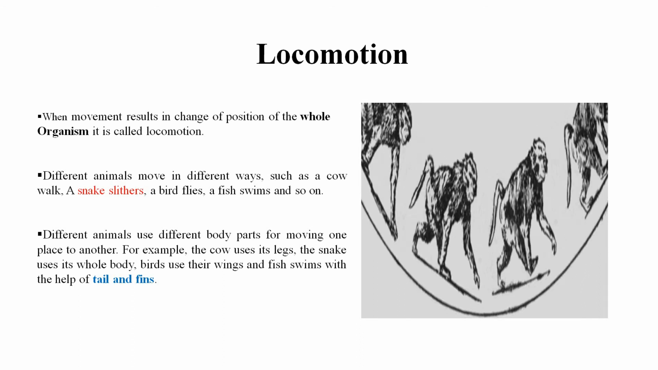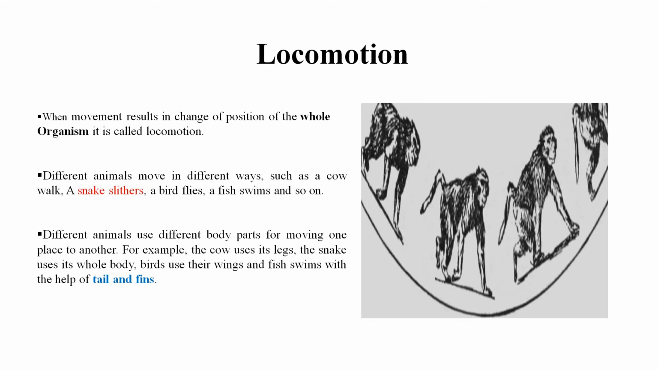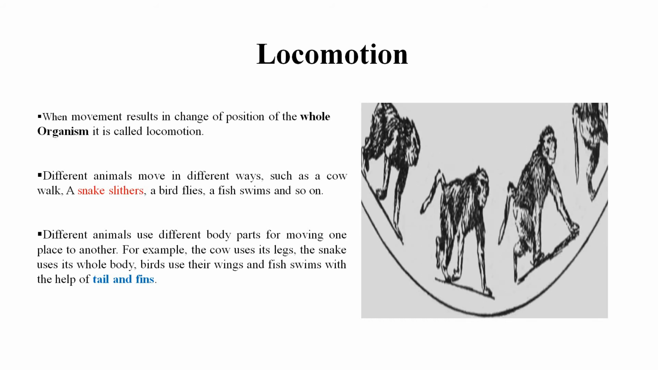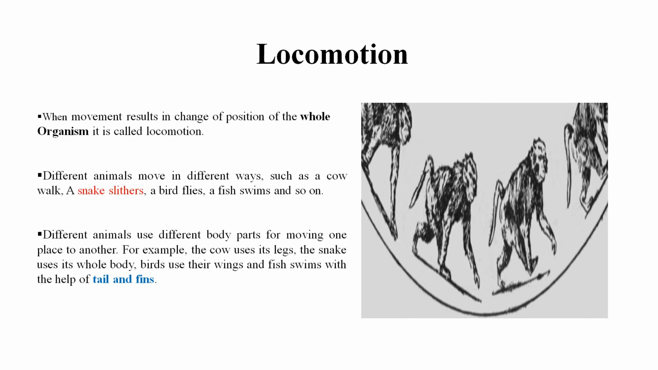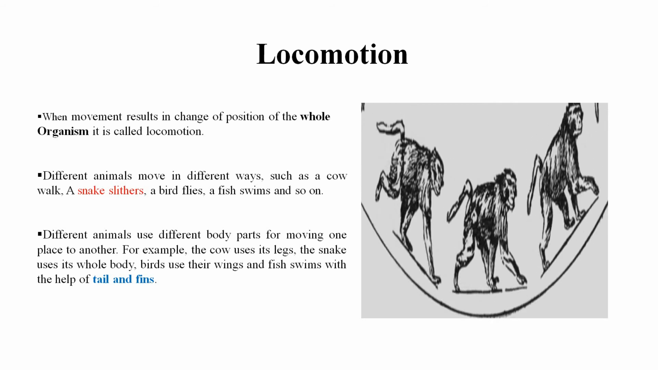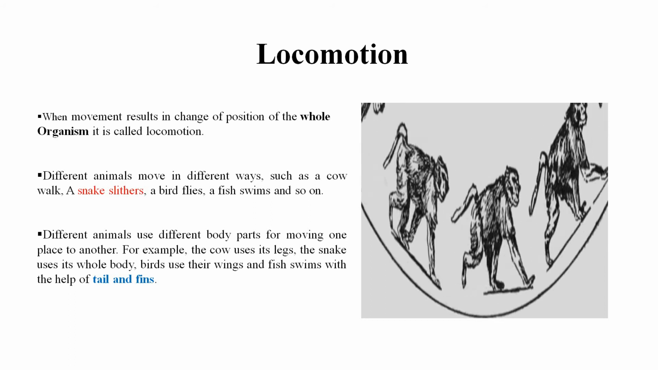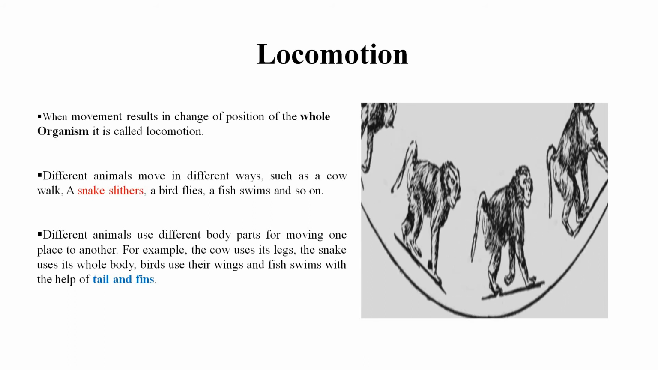Similarly, different animals use different body parts for moving from one place to another. For example, the cow uses its legs, the snake uses its whole body, birds use their wings, and the fish swims with the help of tail and fins.